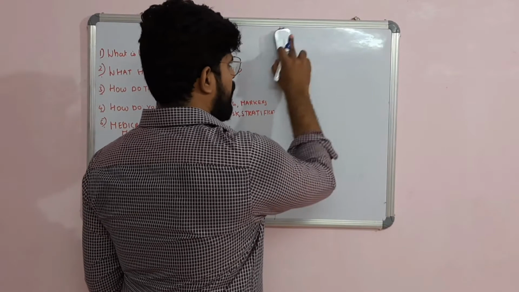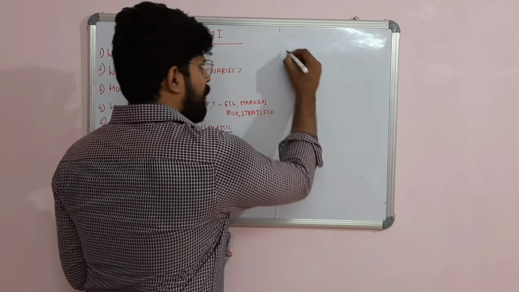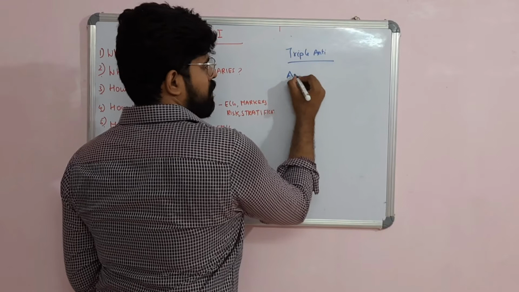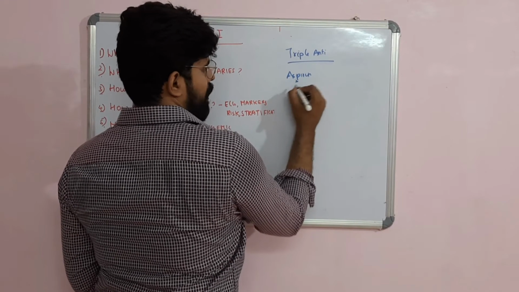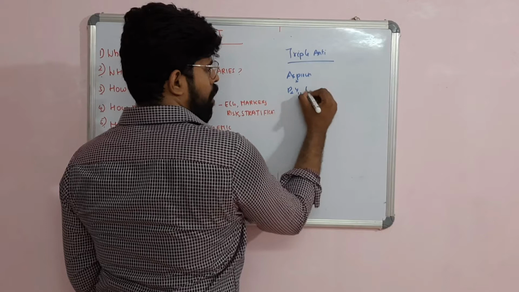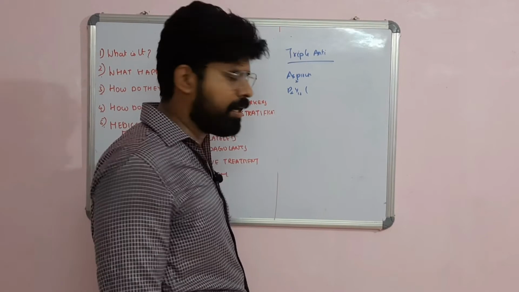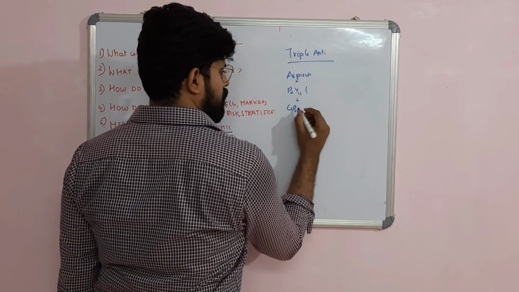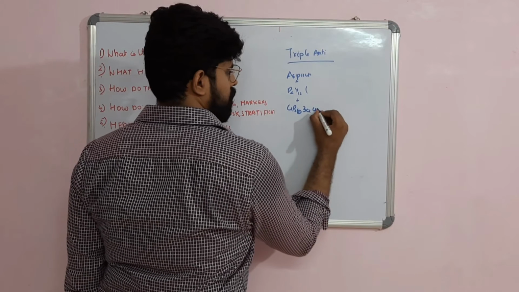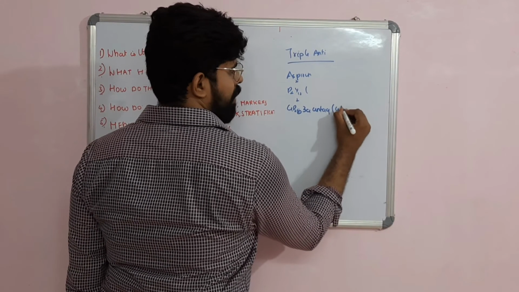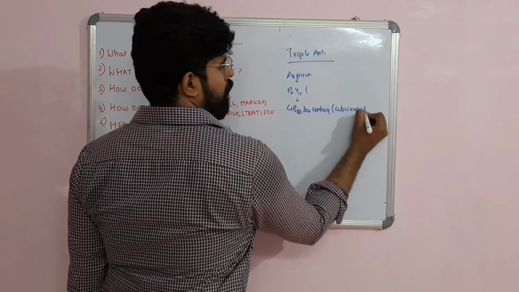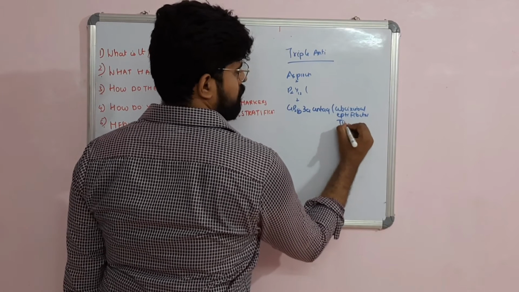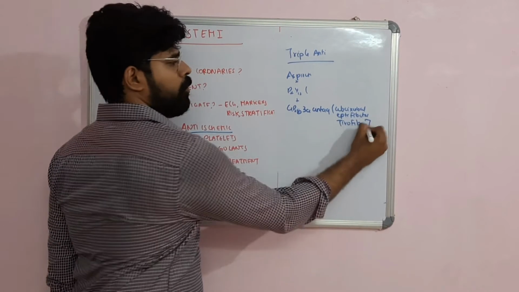So what is triple antiplatelet therapy? Using triple antiplatelet therapy means aspirin, which is a COX inhibitor, plus a P2Y12 inhibitor in the form of clopidogrel or prasugrel or ticagrelor, with a GP2B3A antagonist. This group includes abciximab, eptifibatide, or tirofiban.